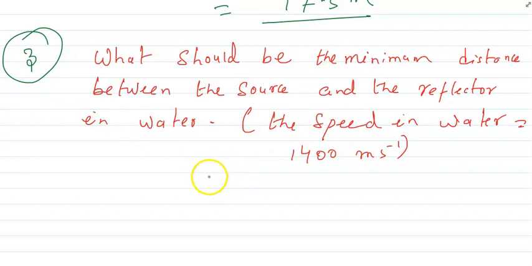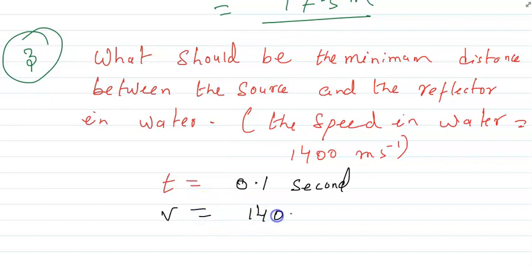Are you getting what I am telling you? So here T always we take how much? 0.1. This is fixed for this. If T is not given, we will take 0.1 second. Now what is the velocity, dear? The velocity is 1400 meter per second.